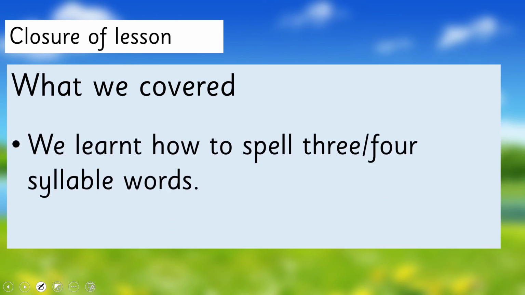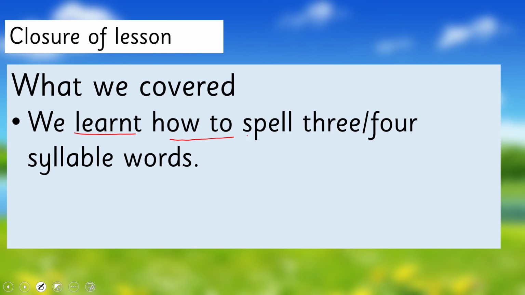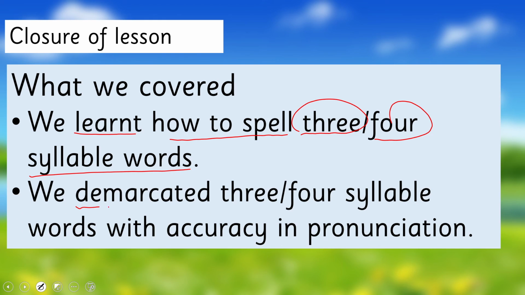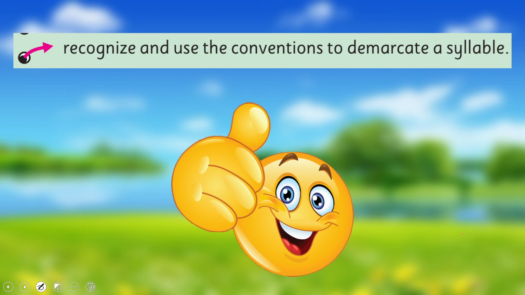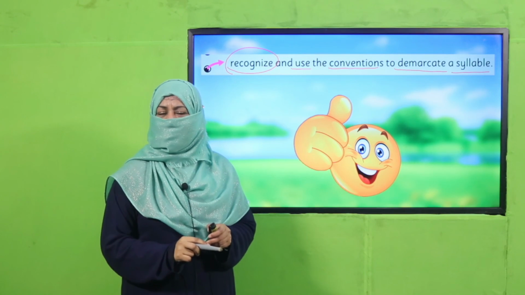So what we have learned today, we learned how to spell 3 and 4 syllable words. And we demarcated 3 and 4 syllable words with accuracy in pronunciation. In this way, we achieved our SLO to recognize and use the conventions to demarcate a syllable. Are we done with it? Yes, and we thoroughly enjoyed doing it.